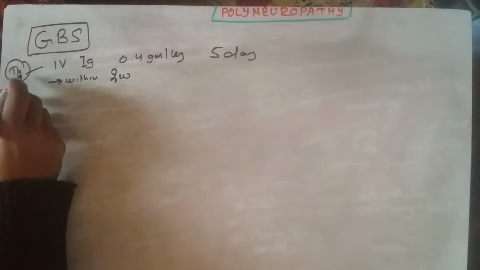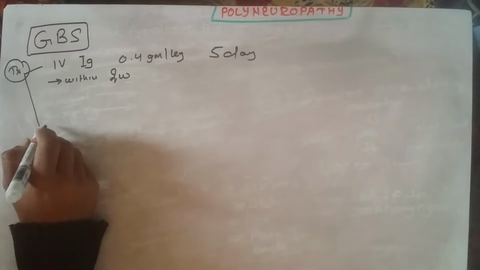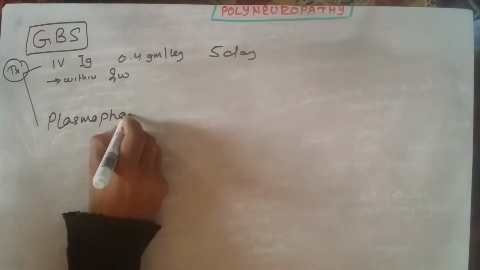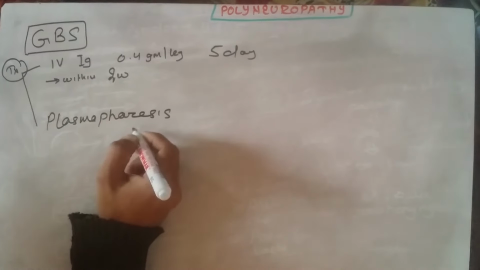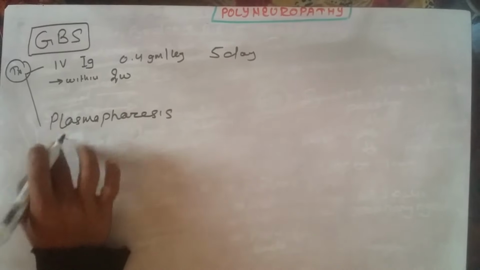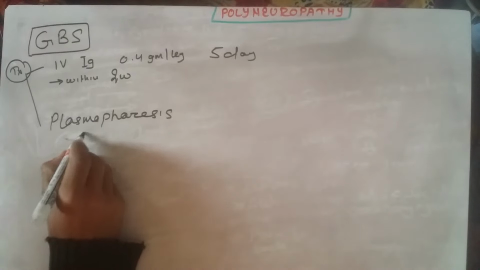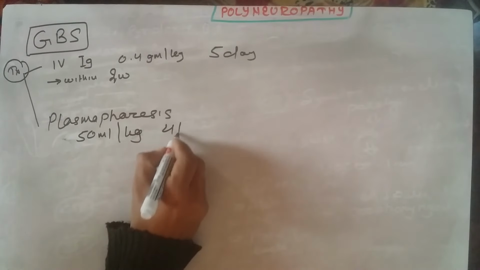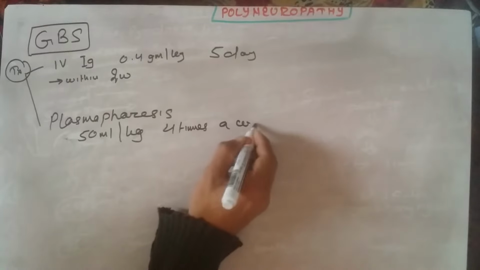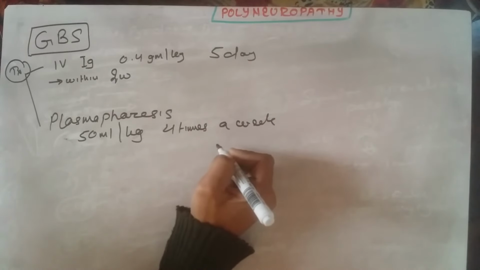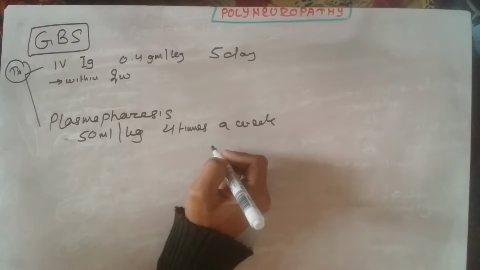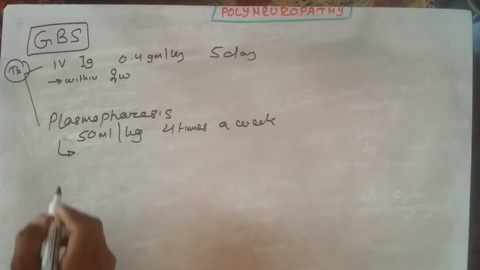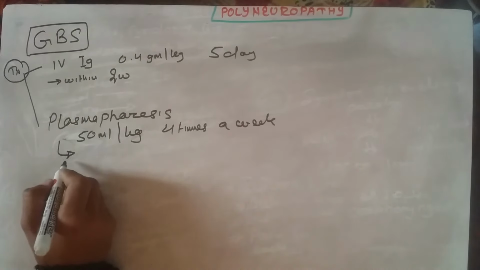The other modality for the treatment is plasma exchange therapy, that is plasmapheresis, done at the rate of 50 ml per kg, 4 times a week. So these are the two modalities, and overall 80% of the patients recover completely within 3 to 6 months after plasmapheresis, and 4% die and the remainder suffer from residual neurological deficit.